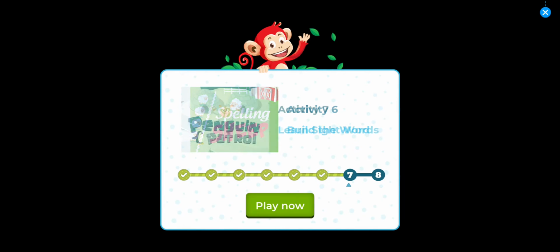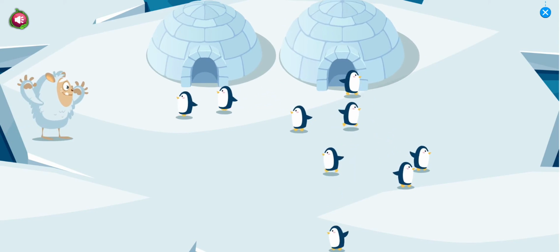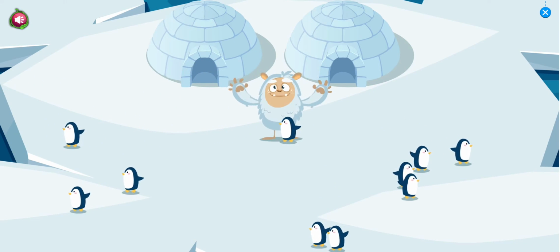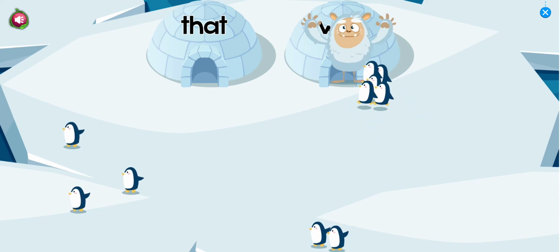Activity 7. Learn sight words. Put all the penguins in the igloo. Who?